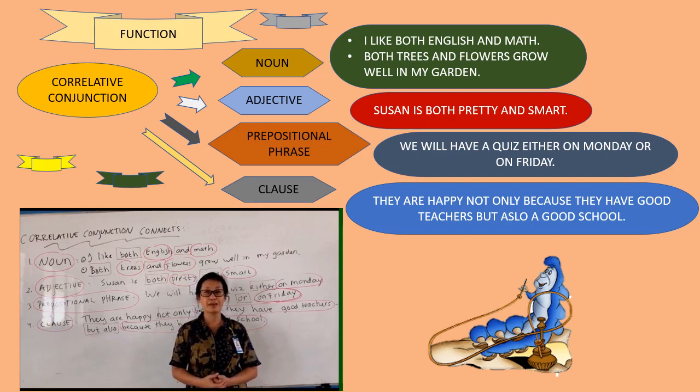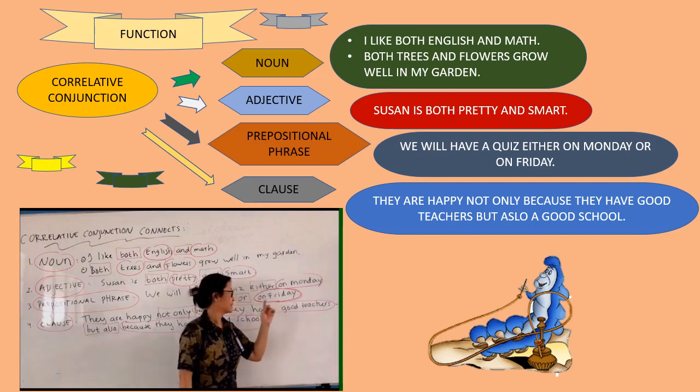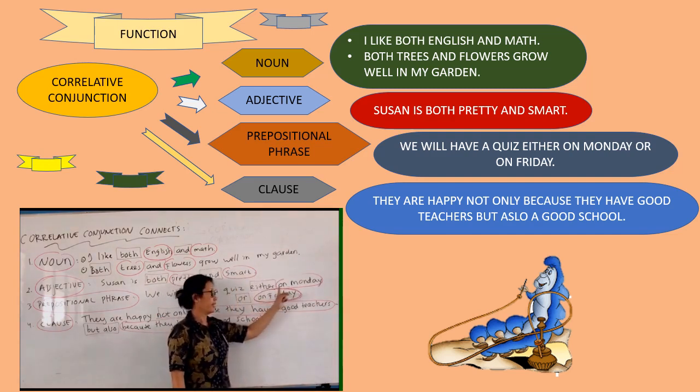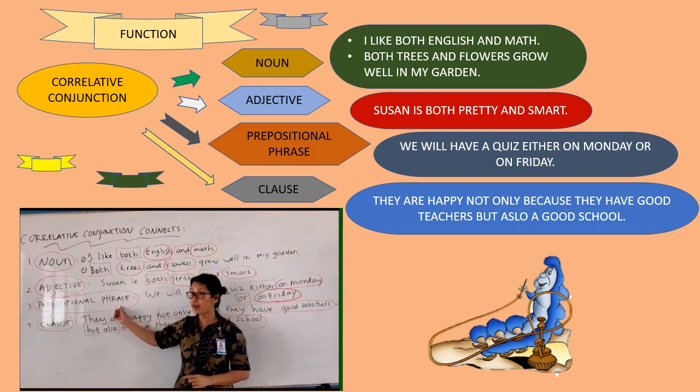It can be also talk about time. On Monday, in January, in July, etc. Now let's see the example, ya. We will have a quiz either on Monday or on Friday. Look at the conjunction. Here we have either or, connects, menghubungkan prepositional phrase.